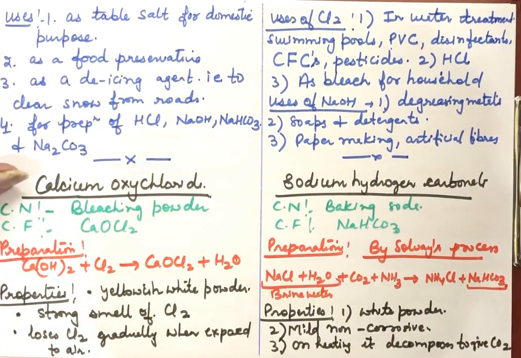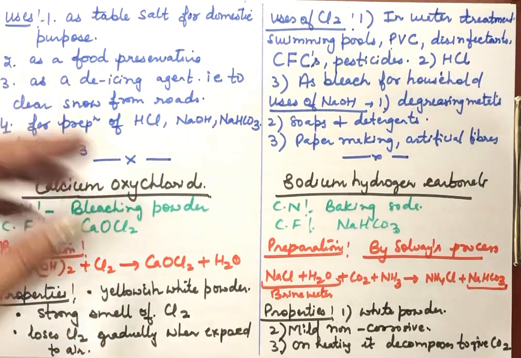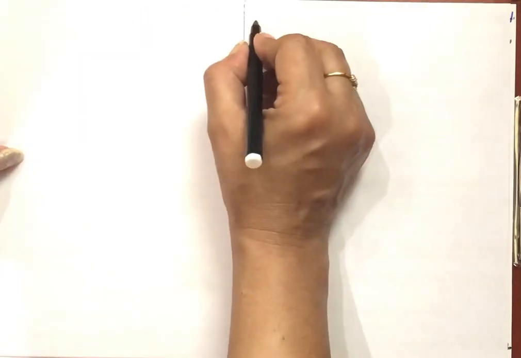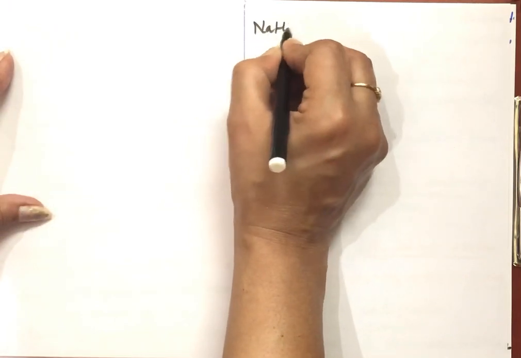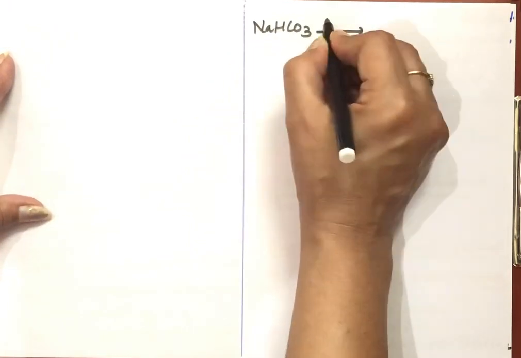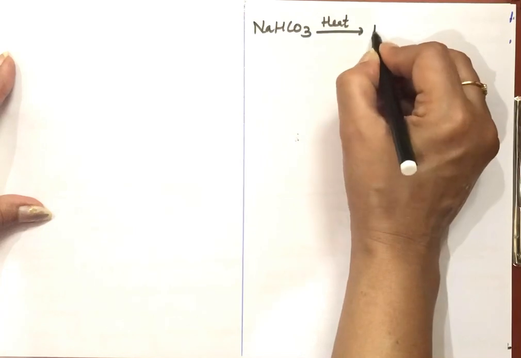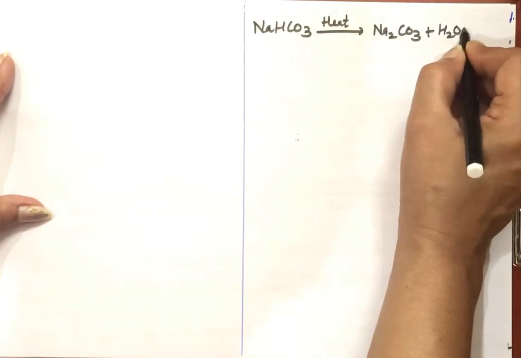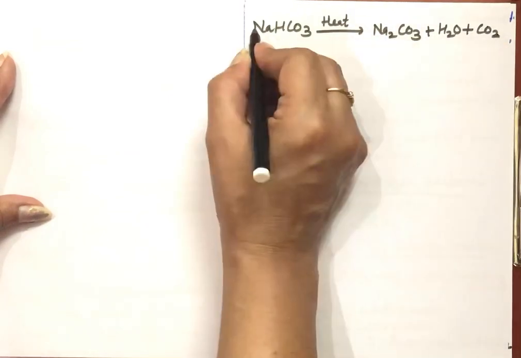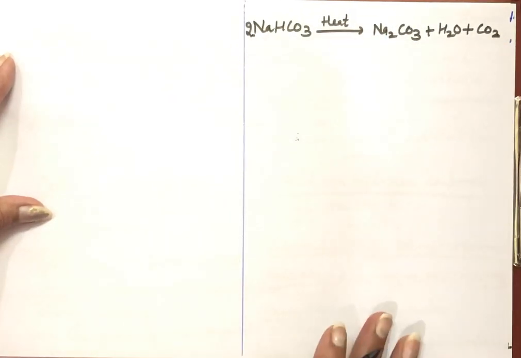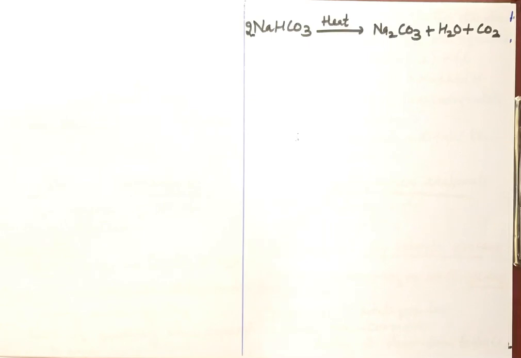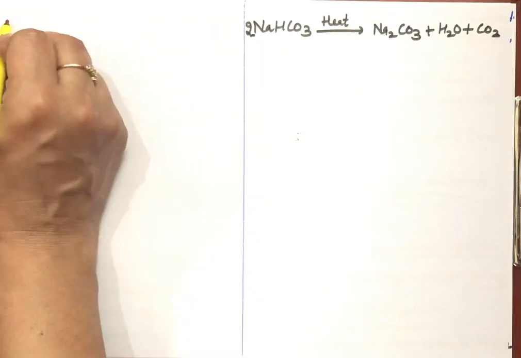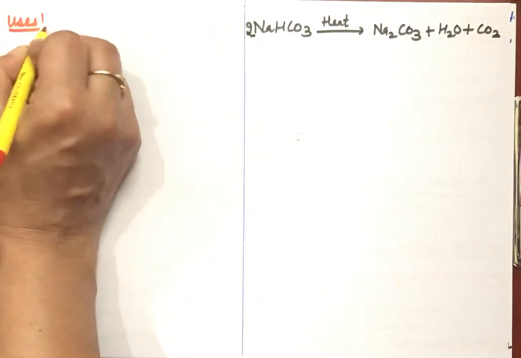So this reaction we have to study now: on heating, what happens? The reaction takes place like this. NaHCO3, when we heat it, decomposes to give sodium carbonate, water, and there is evolution of carbon dioxide. To balance this, we write 2 here. So these are the properties of sodium hydrogen carbonate. After properties, we have to do their uses.